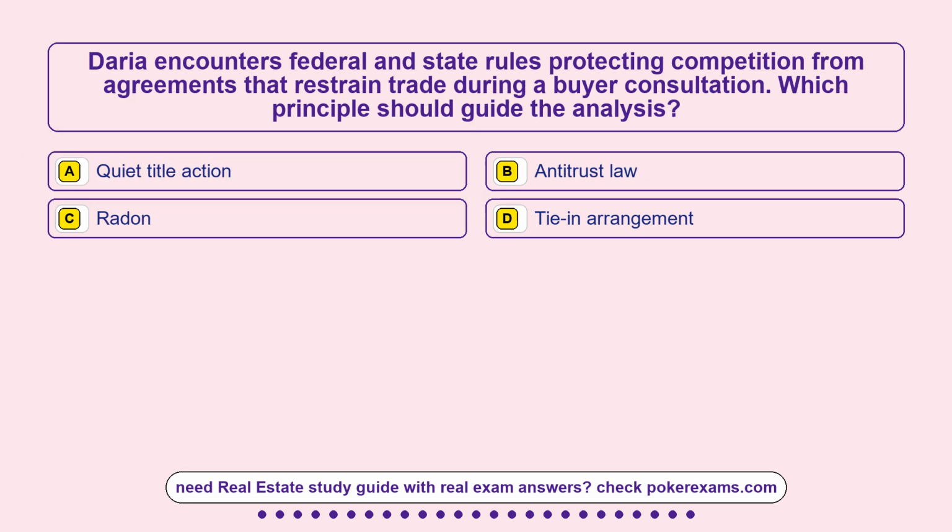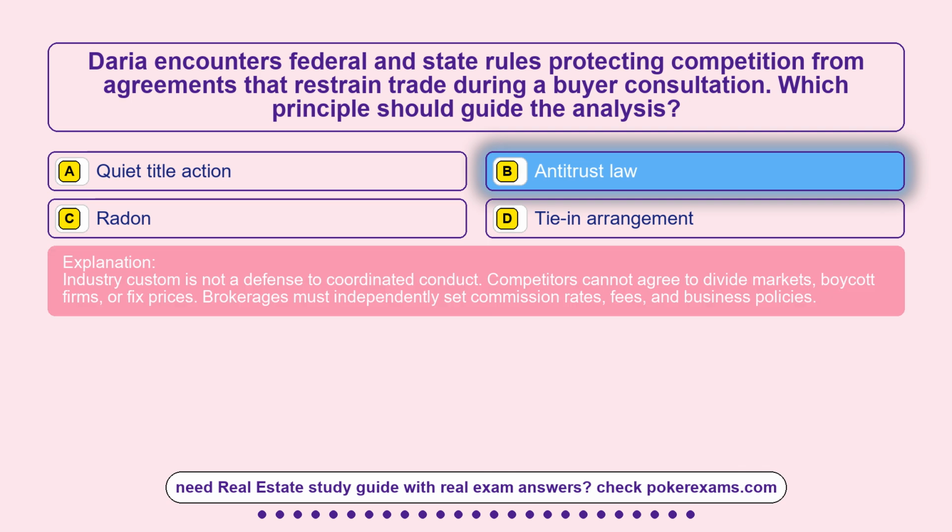Question 10. Daria encounters federal and state rules protecting competition from agreements that restrain trade during a buyer consultation. Which principle should guide the analysis? Option A, quiet title action. Option B, antitrust law. Option C, radon. Option D, time-share arrangement. The correct answer is option B, antitrust law. Industry custom is not a defense to coordinated conduct. Competitors cannot agree to divide markets, boycott firms, or fix prices. Brokerages must independently set commission rates, fees, and business policies.